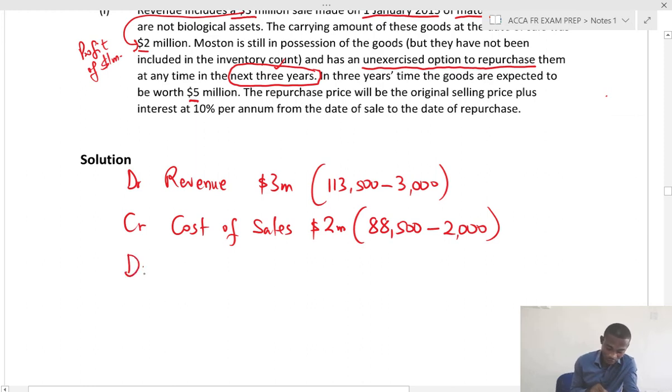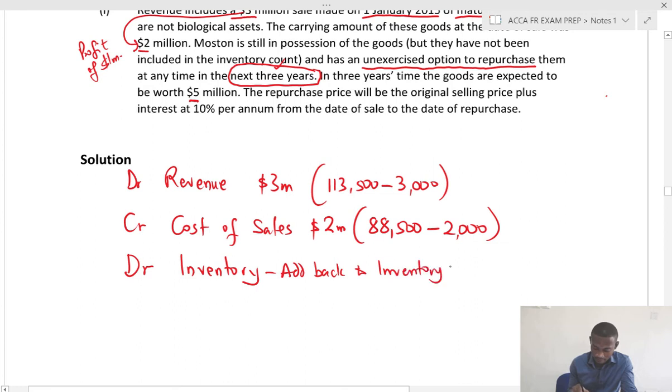In effect, what we have done again is to say that we are going to add back to inventory at year end. So we add back to inventory 2 million.